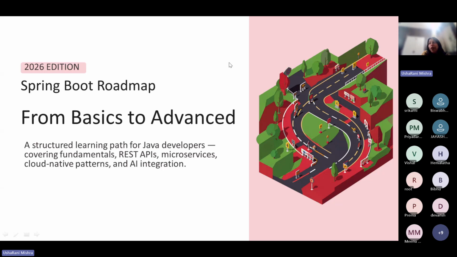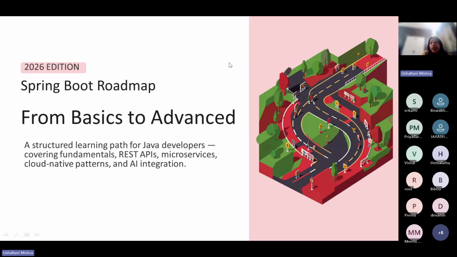But there are n number of applications. Someone has built a mobile application in Android, someone has built an application in iOS, someone has built a web application. So there are n number of consumers, and they all want to access my service. So I need to deploy my service on the internet as an API, so that everyone can access it easily. This is what a REST API is.